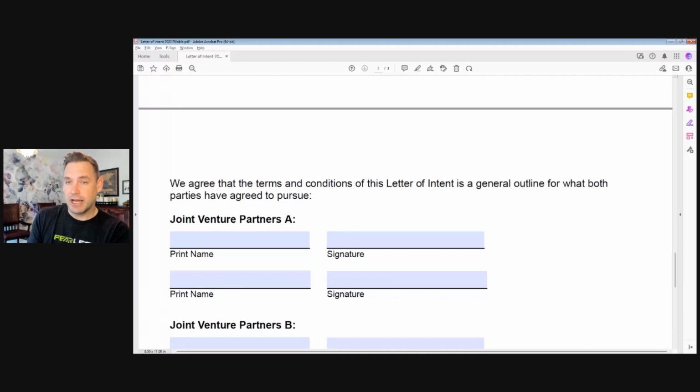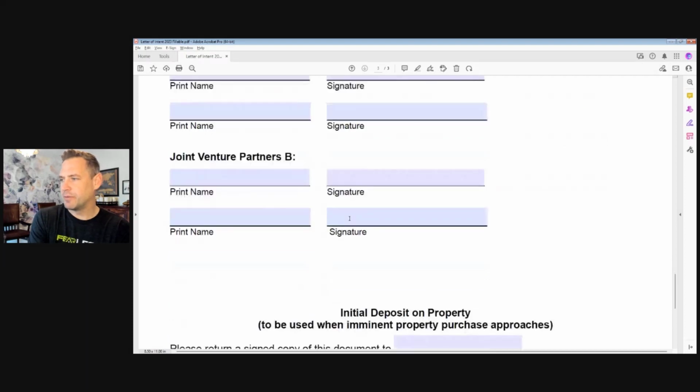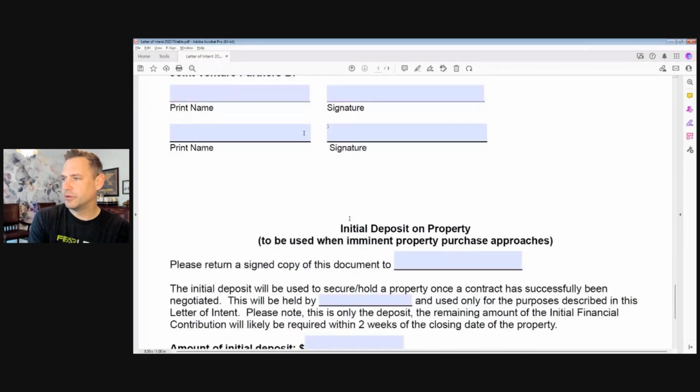Okay, so the cash flow might have been split 50-50 along the way. That doesn't become a part of the gains upon sale because it's been distributed. So that's more pointing towards the mortgage pay down or the equity appreciation at that point. Okay, and then you've got a spot to sign, guys: JV Partner A, JV Partner B. You sign it showing that this is your intention moving forward.